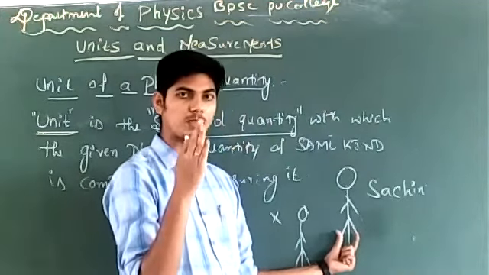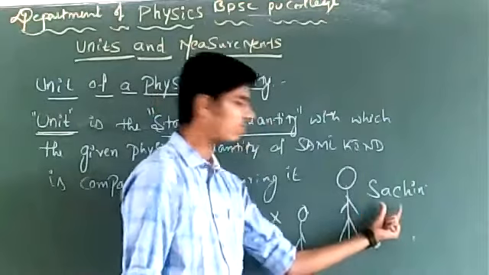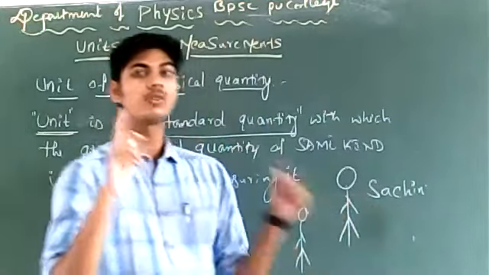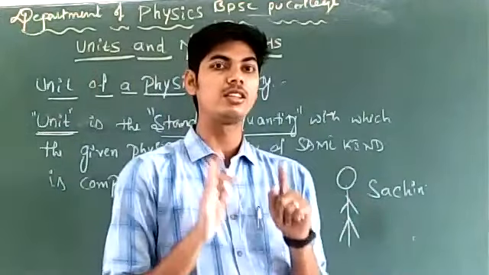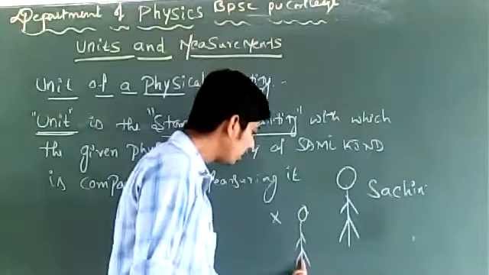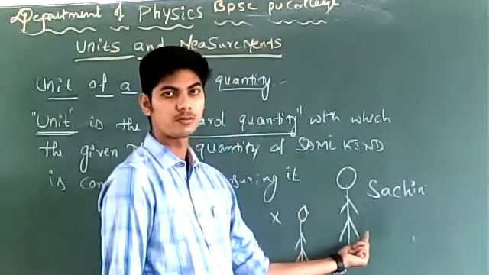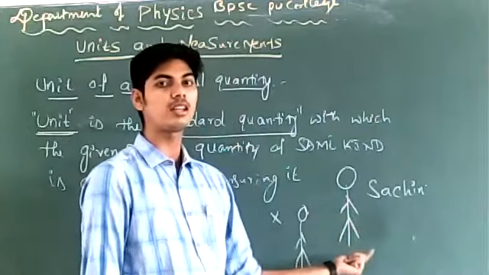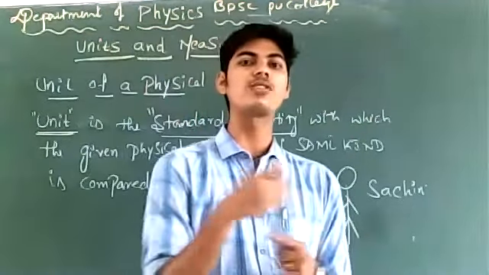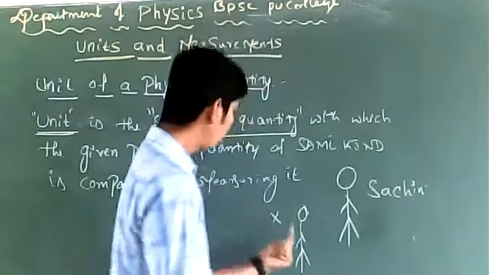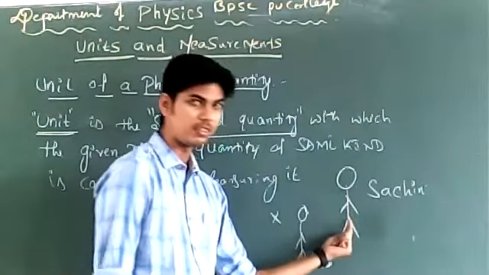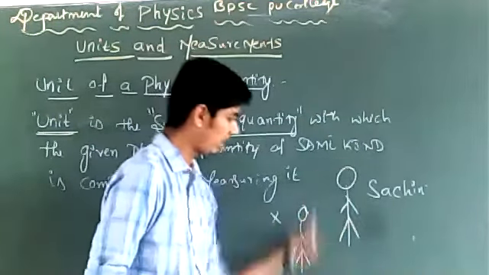We have chosen some standard, right? That standard is Sachin. I also keep in mind the comparison with same kind. I compare the cricketer with a cricketer. I do not compare a cricketer with an actor. That should not be done. Comparison must be between two quantities of same kind always.